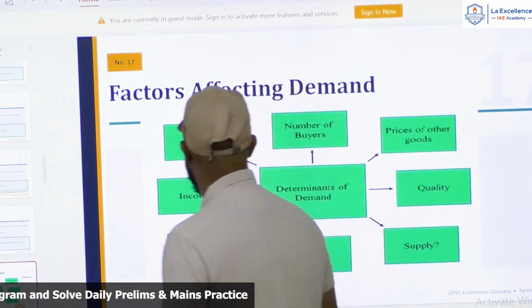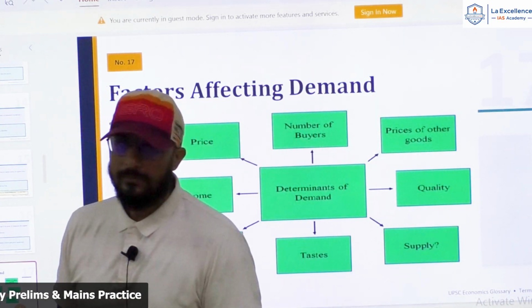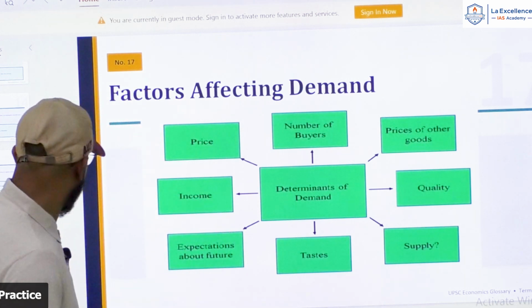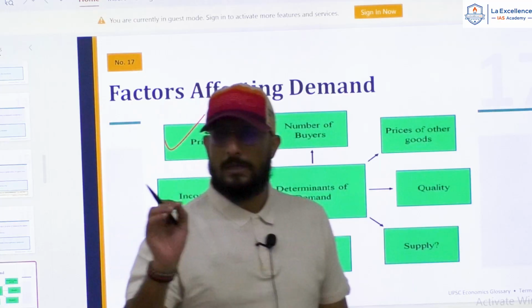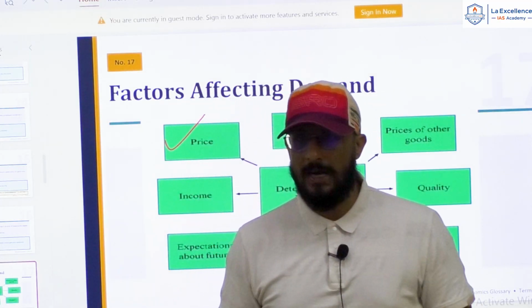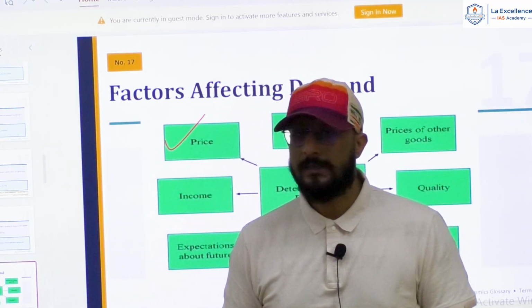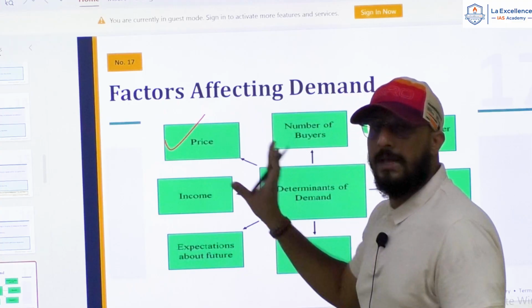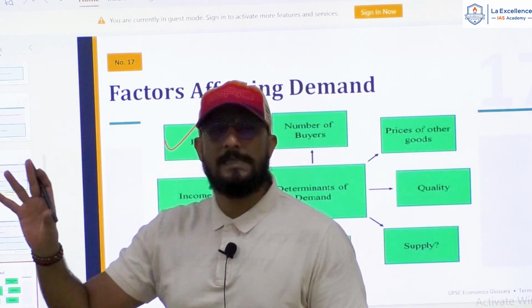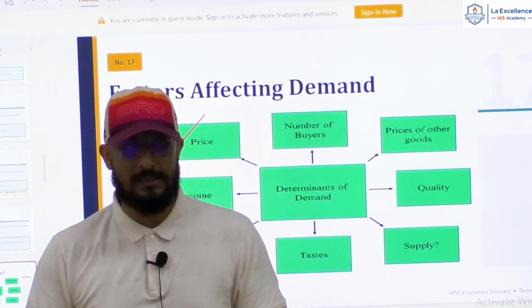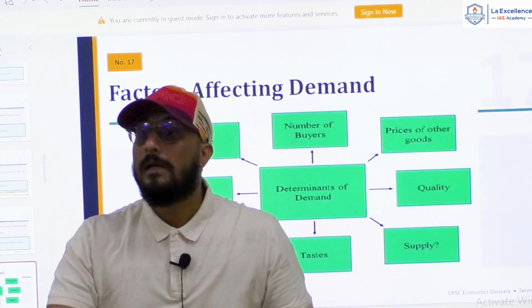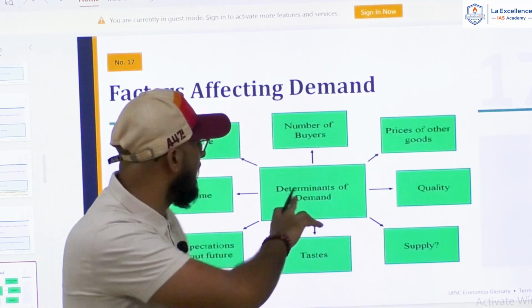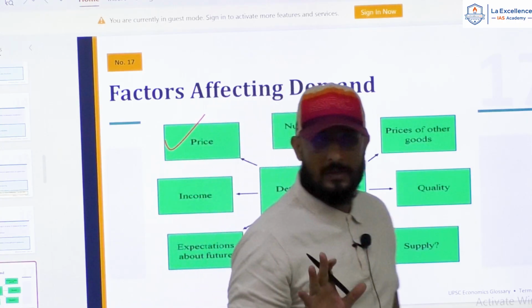So, factors that determine the demand, right? So can I say price of a product? Price determines the demand. Can I say that? Yes. See, everything else remaining constant, price and demand have an inverse relationship. If the price increases, demand will decrease. See, everything else remaining constant, right?